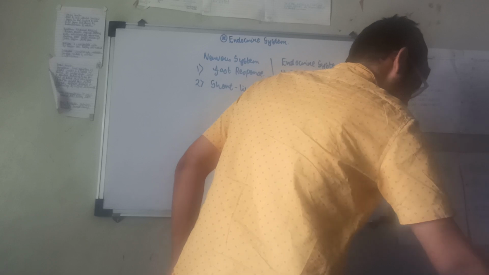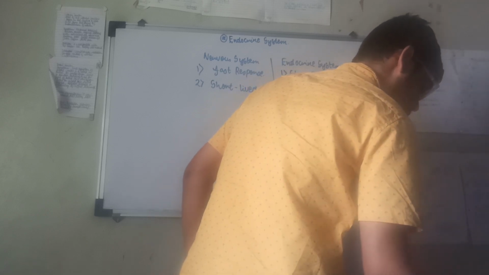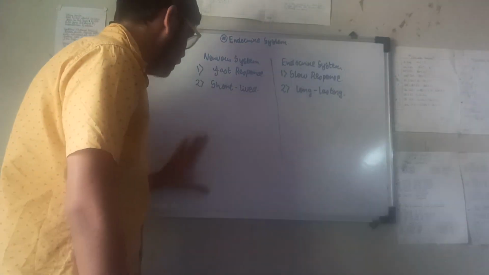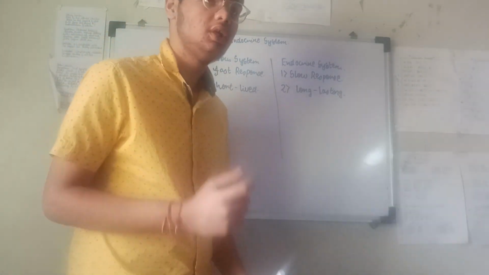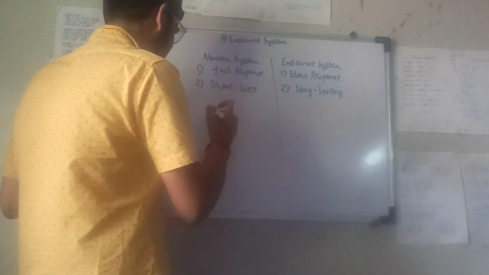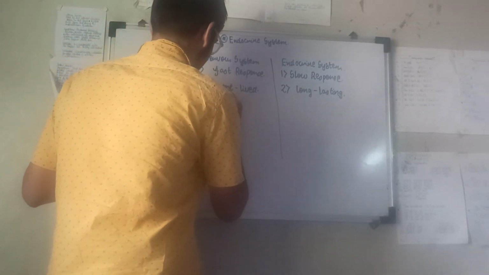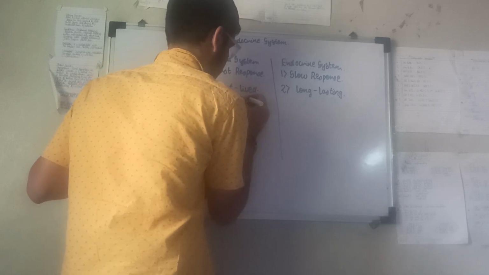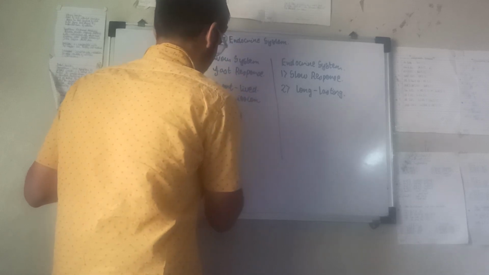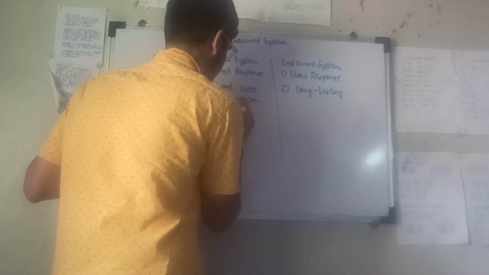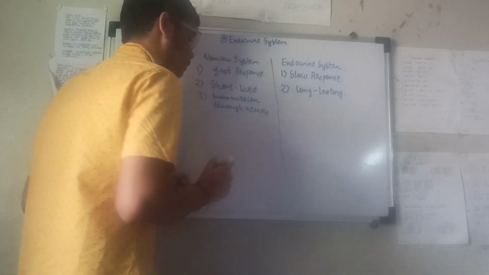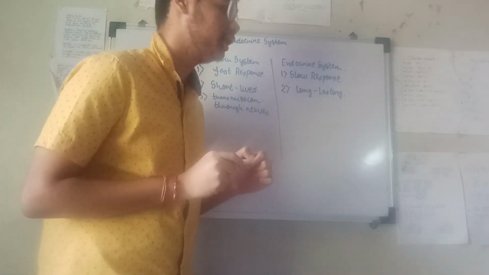Okay, let me see if these points are mentioned in the text also. Okay, these are mentioned. So the nervous system, as the term suggests, the transmission is through nerves. I can write: transmission through nerves. Simple it is now. Everyone is getting it.